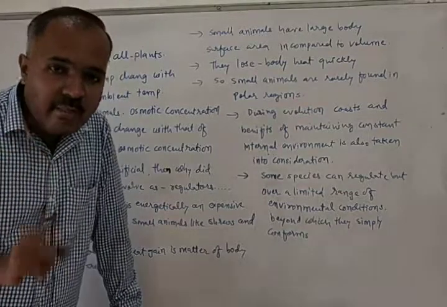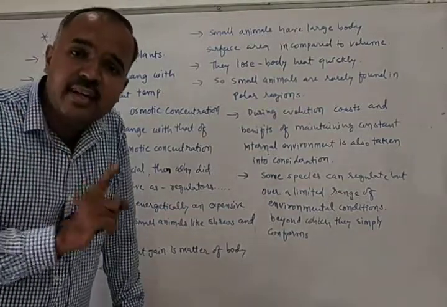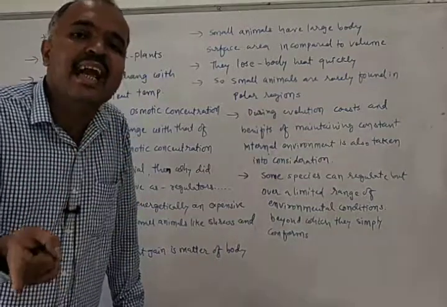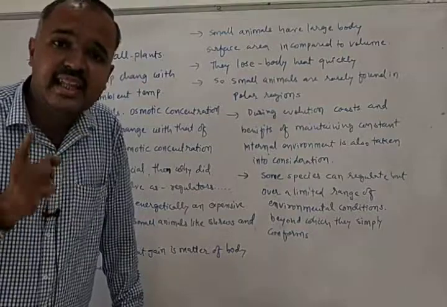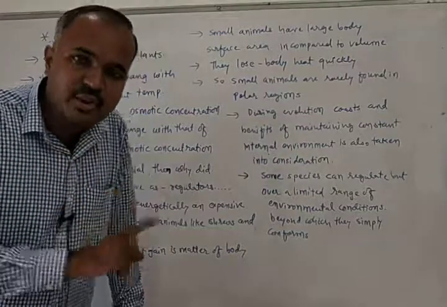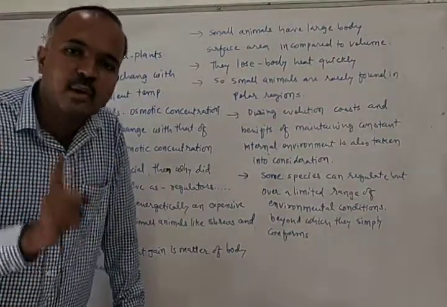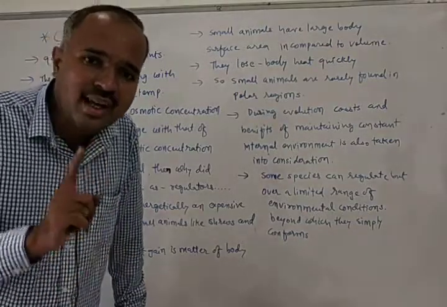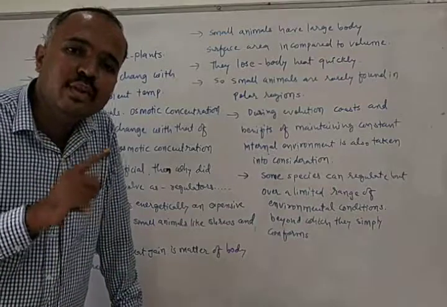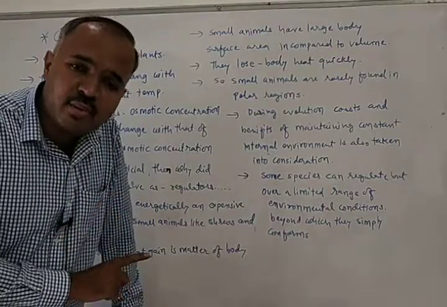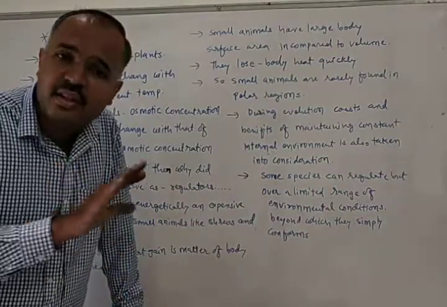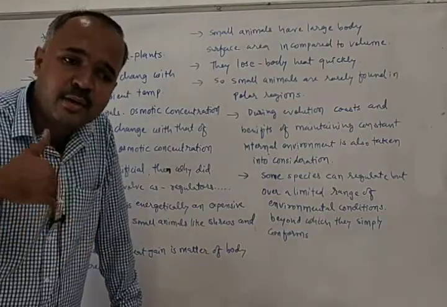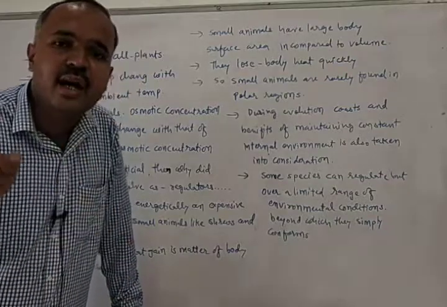If an animal is not able to maintain constant body temperature, if it is too expensive for them, then that animal will become a conformer. If it is too costly to maintain thermoregulation, the animal is not able to spend that much energy, then the animal will become a conformer.